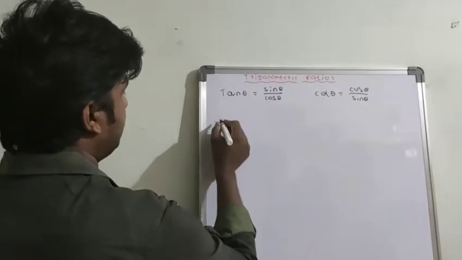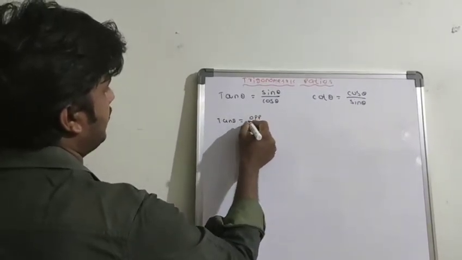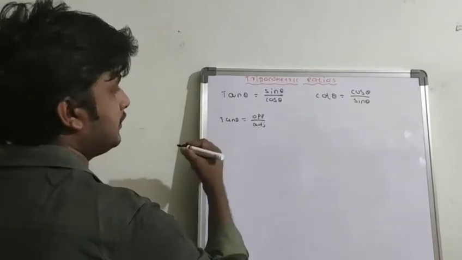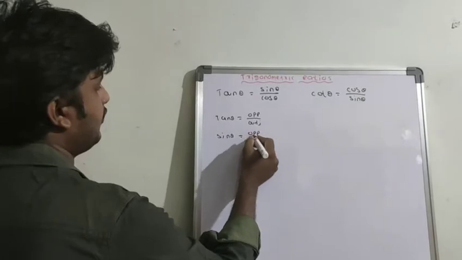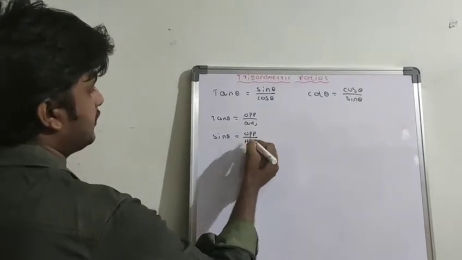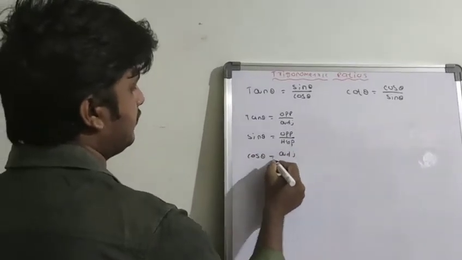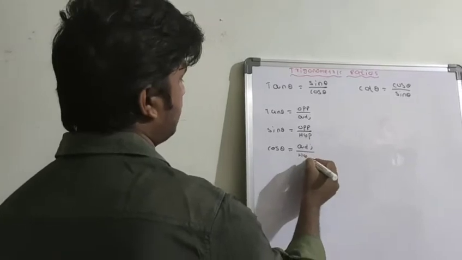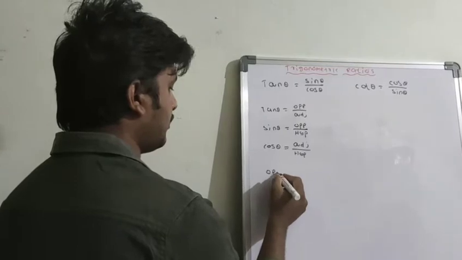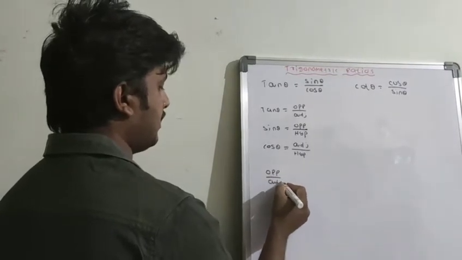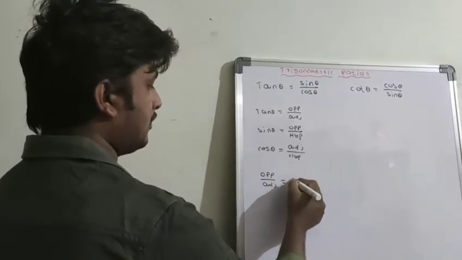Actually, the tan theta formula is opposite by adjacent. Similarly, the sin theta formula is opposite by hypotenuse, and the cos theta formula is adjacent by hypotenuse. Simply substitute in this one. Tan theta means opposite by adjacent is equal to sin theta. Sin theta means what?